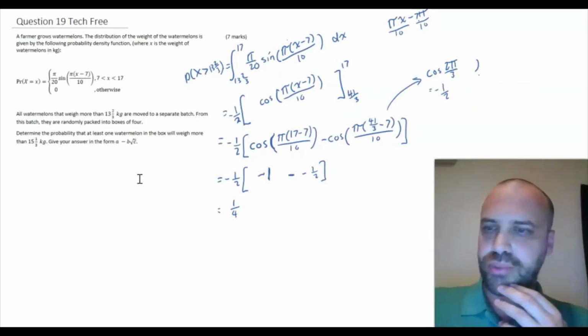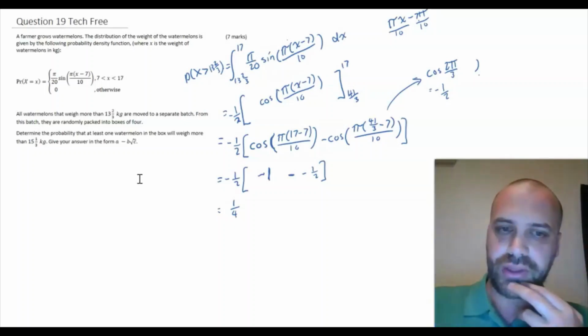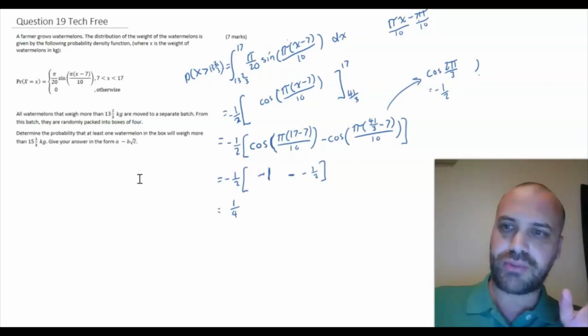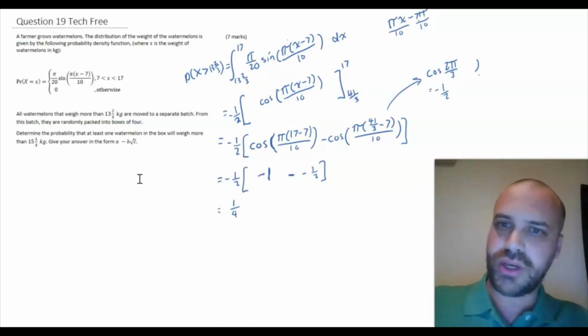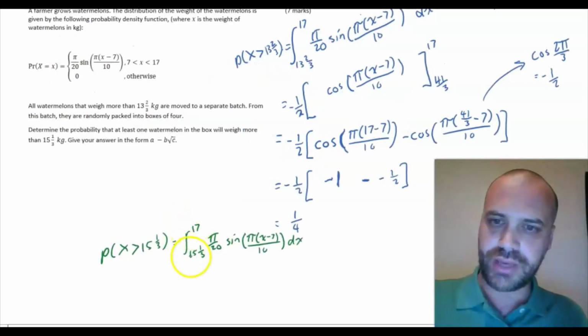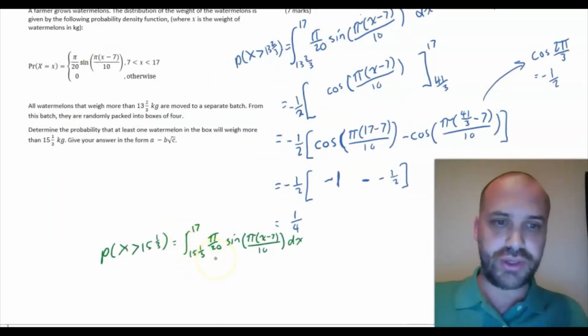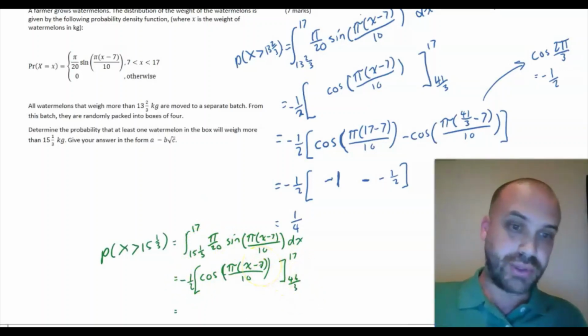Now, if we're going to find the probability of them being 15 and 1/3 given that they are in the box, first of all we need to find the probability that they are 15 and 1/3 kilograms without the given part of it. So in other words, we're going to have to do another integral here between 7 and 15 and 1/3. Same deal as before, negative 1/2 out the front. 15 and 1/3 is 46 over 3. We're going to sub those two in there.